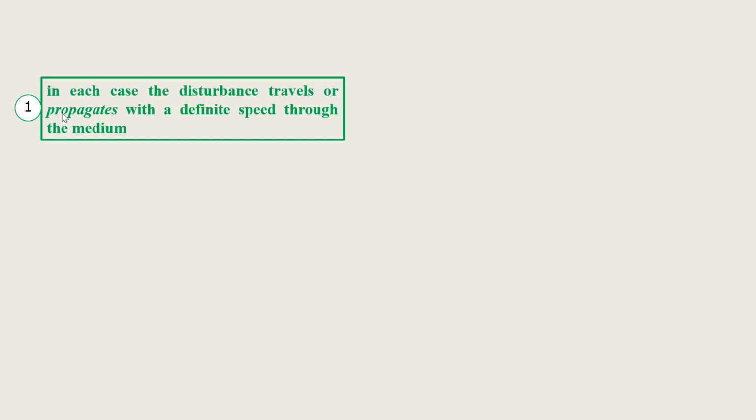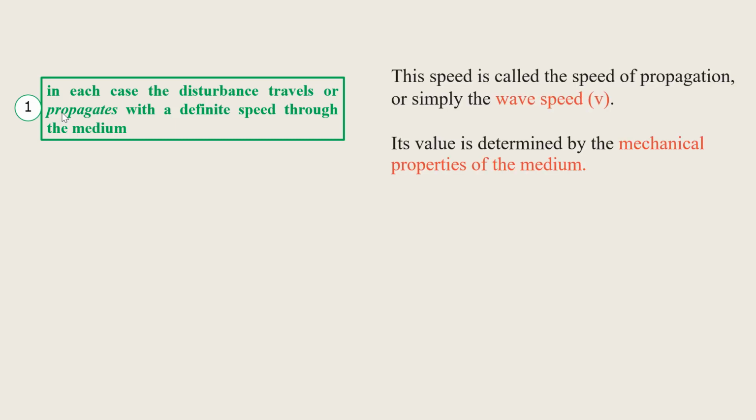First, in each case, the disturbance travels or propagates with a definite speed through the medium. Meaning to say, as the wave travels through the medium, the speed is constant. This speed is called the speed of propagation or simply the wave speed, which is denoted by v. And its value is determined by the mechanical properties of the medium.